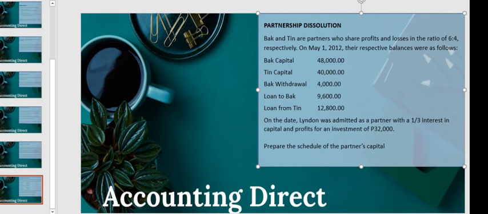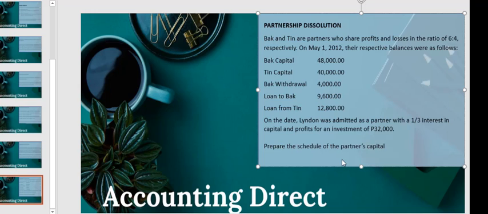Okay, now let's take a sample problem for partnership dissolution. Buck and Tin are partners who shared profits and losses in the ratio of 6:4 respectively. On May 1, 2012, their respective balances were as follows. Buck capital 48,000, Tin capital 40,000, Buck withdrawal 4,000, loan to Buck 9,600, loan from Tin 12,800. On the date, Lyndon was admitted as a partner with 1/3 interest in capital and profits for an investment of 32,000. Prepare the schedule of the partners' capital.